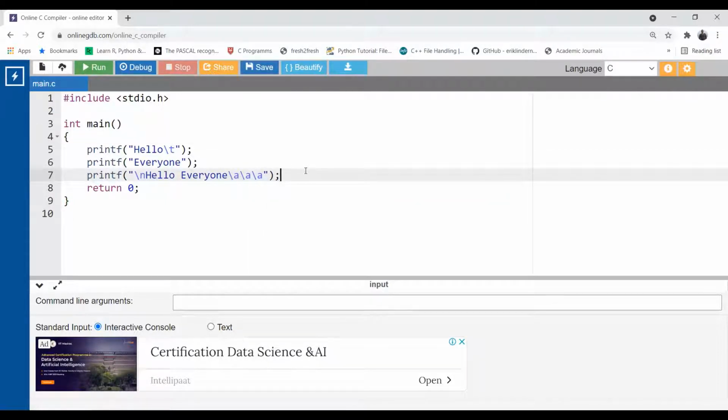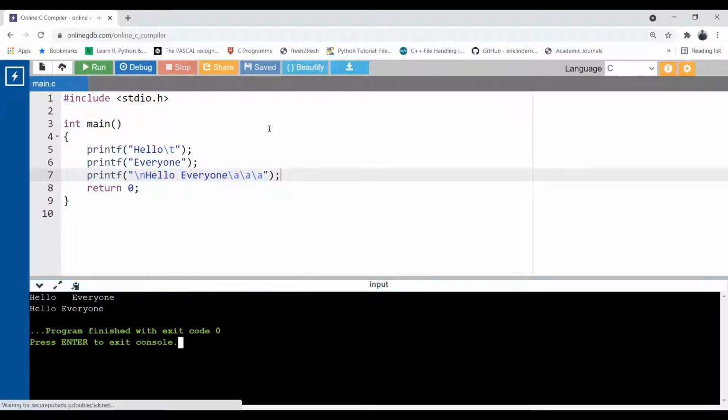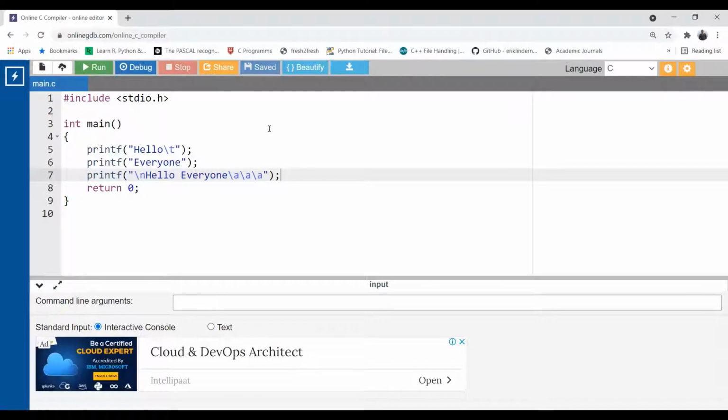A bell will ring over here. Save and run. Okay, try this on your laptop. You will definitely hear a sound over here. Okay, fine. Let's proceed with the next.